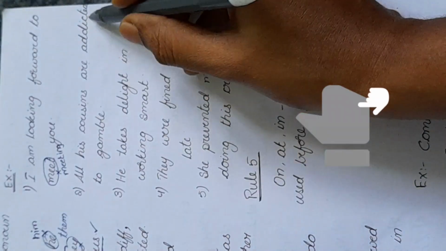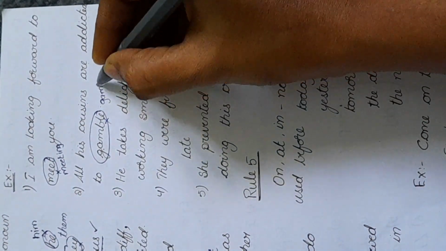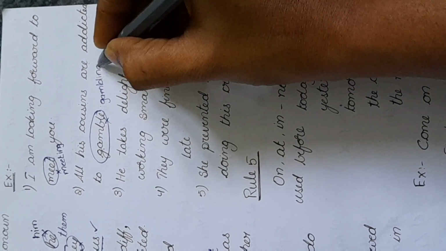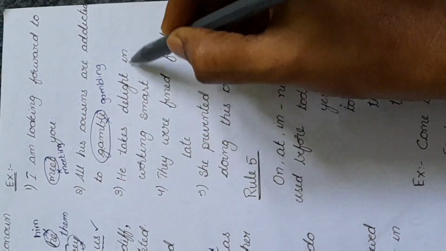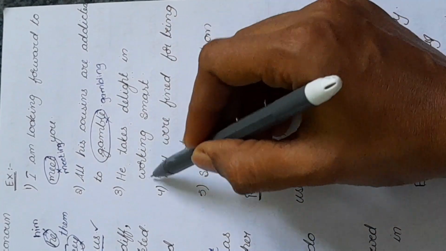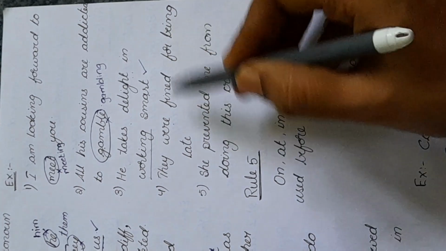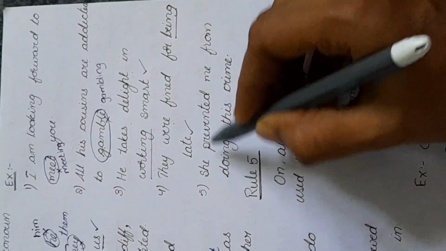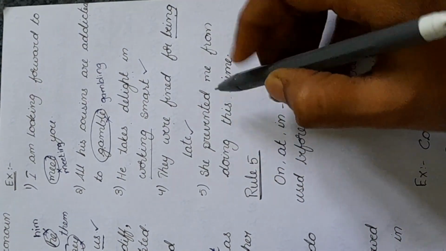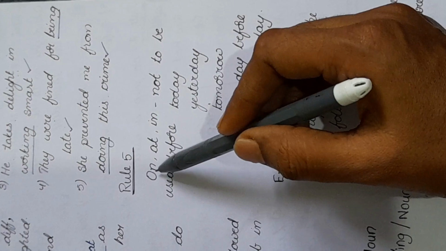All his cousins are addicted to gamble. Here gambling should be used. All his cousins are addicted to gambling. He takes delight in working smart. Here after the word delight, working, v1 ing, is used. So this is correct. They were fined for being late. Being is the ing form, so this is also correct. She prevented me from doing this work. Doing is also the ing form. This is also correct.